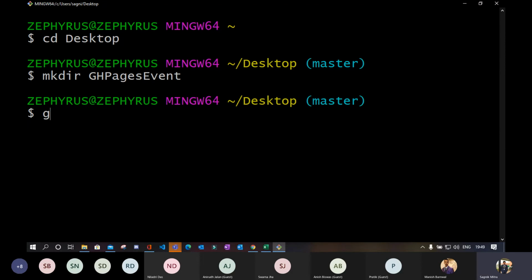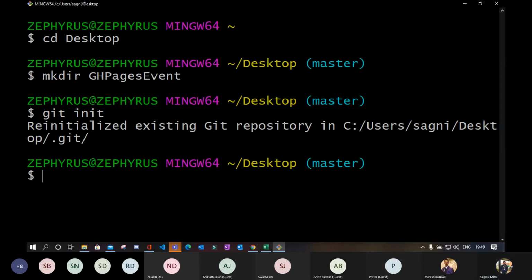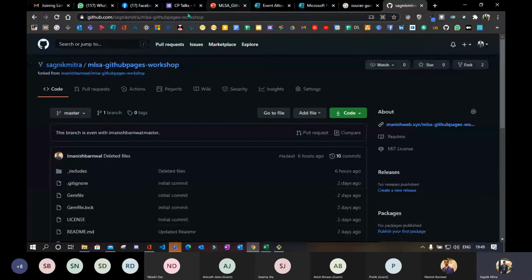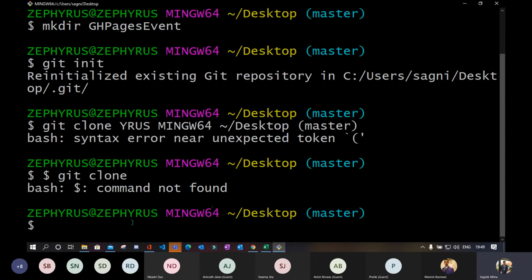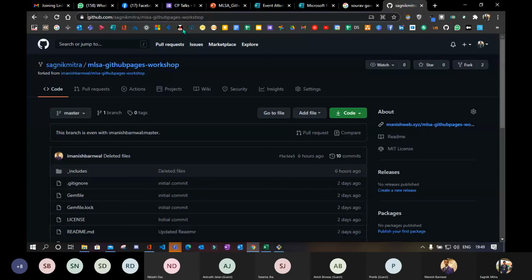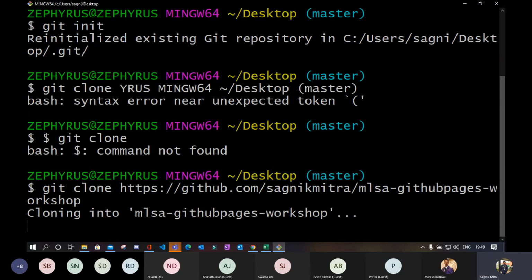In this directory, I will git init. So now git clone. Go to Shagnik Mitra / MLSA GitHub Pages workshop, and Shift+Insert is the keyboard shortcut to paste it. Okay, and click enter.